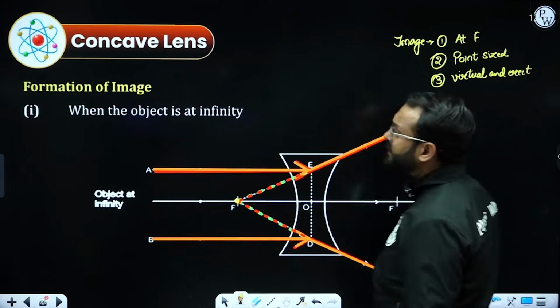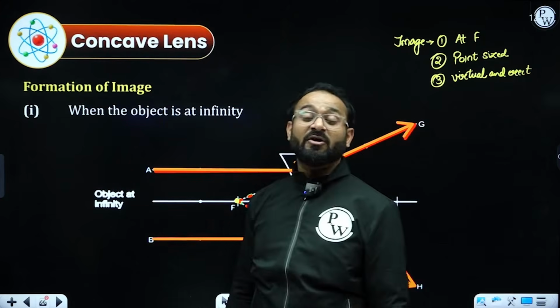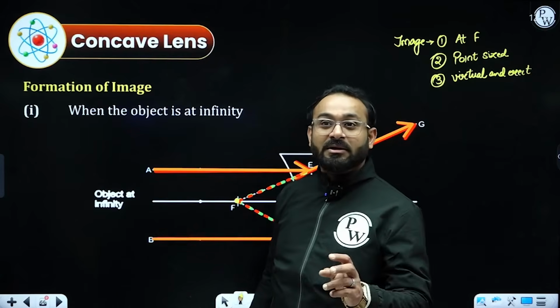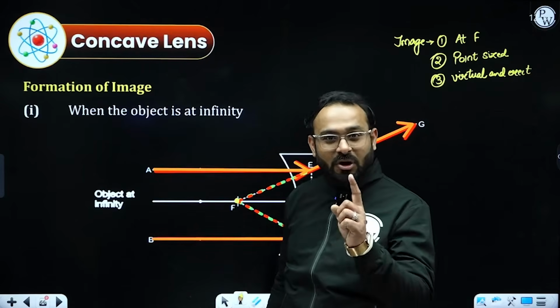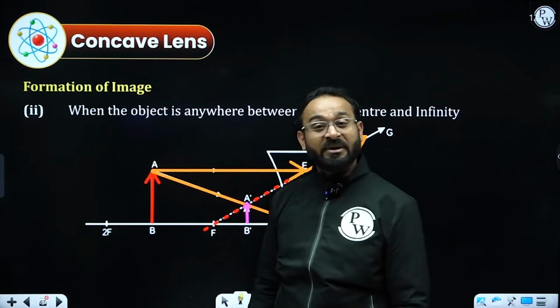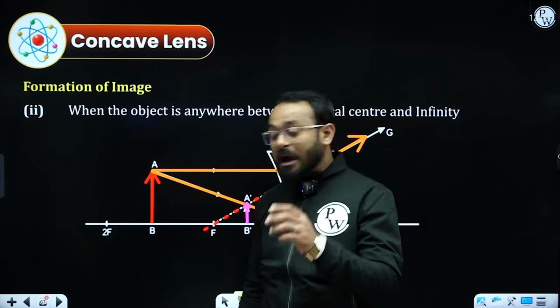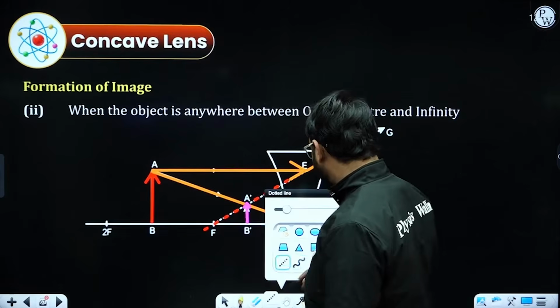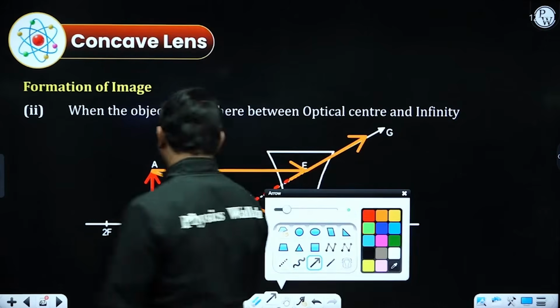The last case for the formation of image of the spherical lens, in fact the second case for the concave lens, is when the object is kept anywhere between infinity and optical center. So I have kept my object at this point, that is AB.